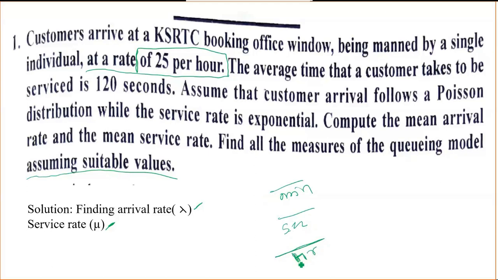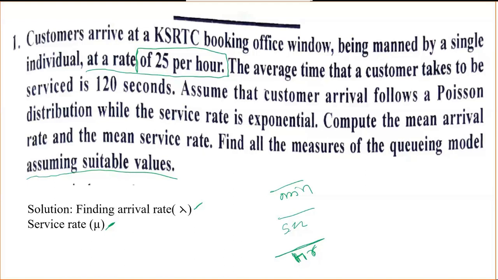In 1 hour, how many customers arrive, and in 1 hour, how many customers are served. If the units for lambda and mu are the same, there is no problem in the calculation and you will get the correct answer. Do not take lambda per minute and mu per hour, because then the answer will be wrong.